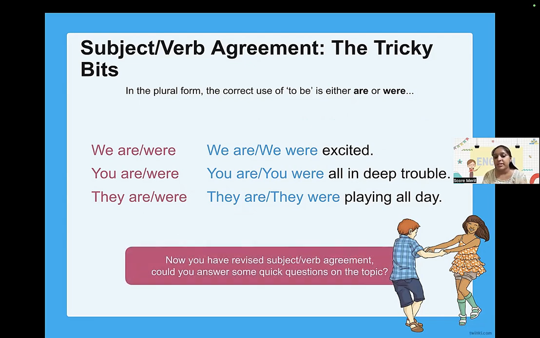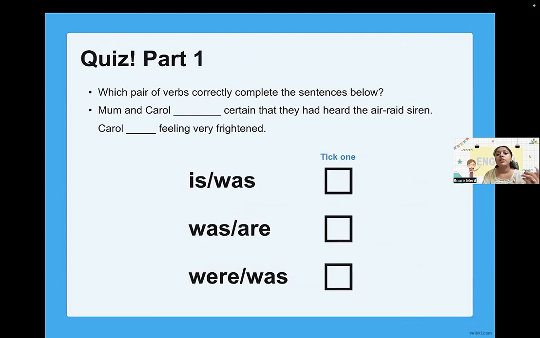So now that we have revised subject verb agreement, let's look at some quick questions on the topic. Which pair of verbs correctly completes the sentence below? Have a look now. This is very interesting and I'm sure you're going to enjoy it too. Mom and Carol. So I'm talking about two people, means it's a plural. So whenever plural, we will use were. Next, Carol was certain that they had heard the air raid siren. Carol, I'm talking about one, then it should be was. So the right answer is this. Am I right? Let's check. Yes, this is the absolutely correct answer.